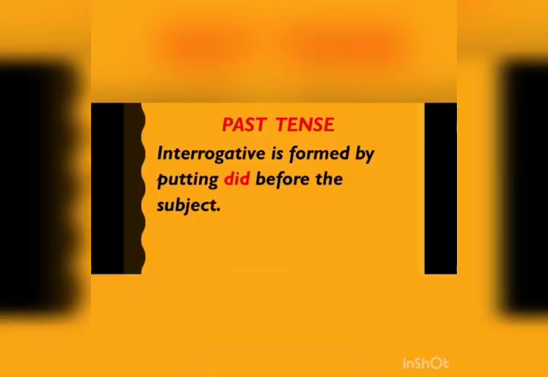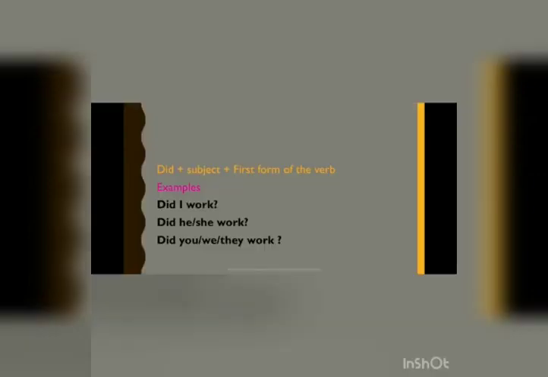Now, in the past tense, the interrogative is formed by putting did before the subject. For example, the structure is did plus subject plus the first form of the verb. Did I work? Did he or she work? Or did you, we, they work?